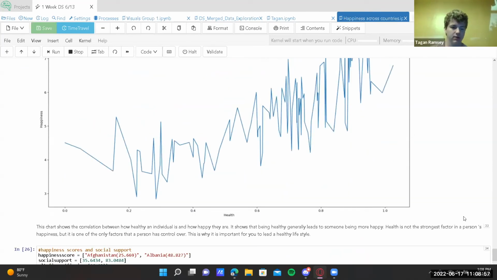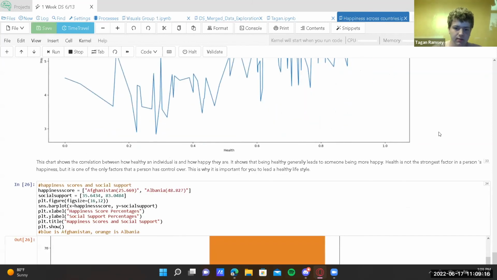This chart shows the correlation between how healthy an individual is and how happy they are. It shows that being healthy generally leads to someone being more happy. Health is not the strongest factor in a person's happiness, but is one of the only factors that a person has control over. This is why it is important for you to lead a healthy lifestyle.